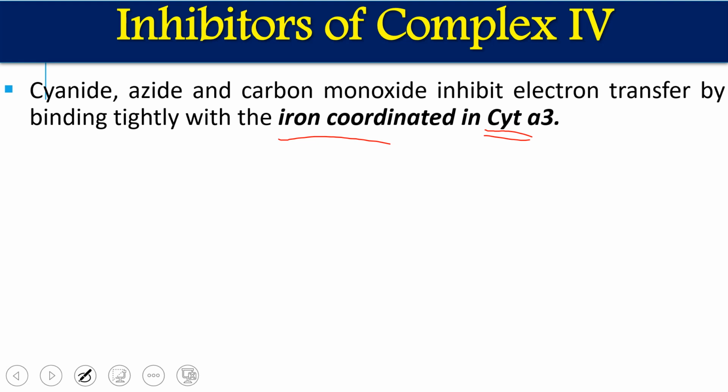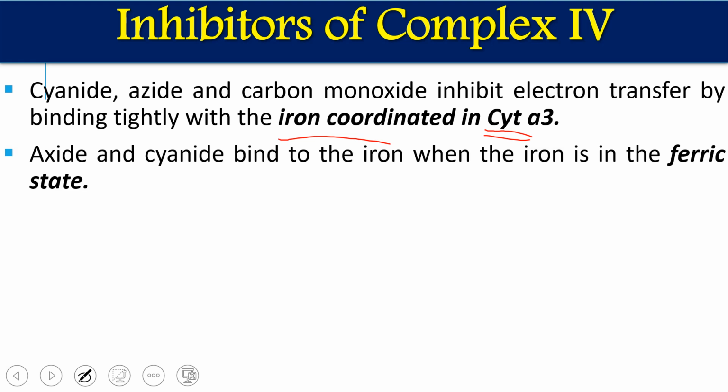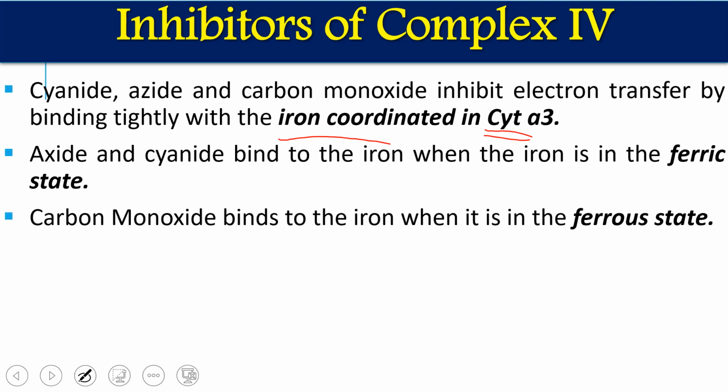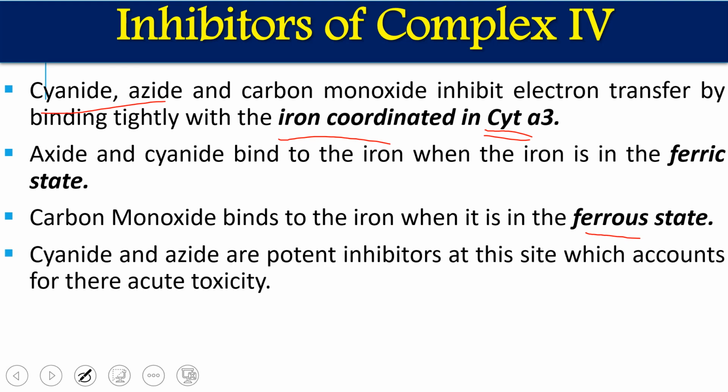These molecules, cyanide, azide or carbon monoxide, bind with this iron and stop the electron movement. Azide and cyanide bind to the iron when it is in the ferric form, and carbon monoxide binds to the iron when it is in the ferrous state.